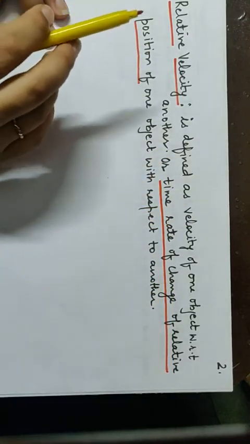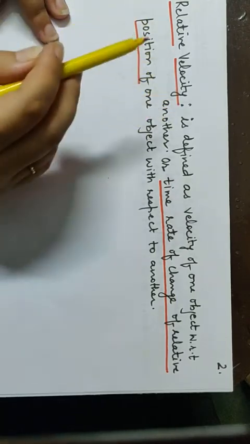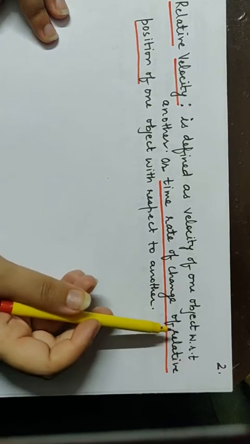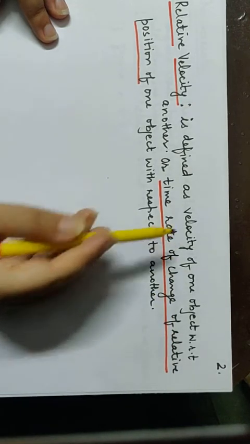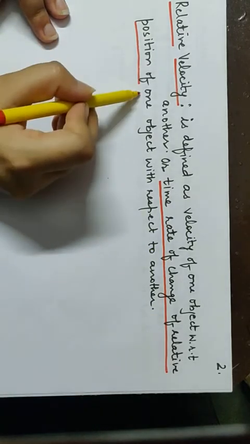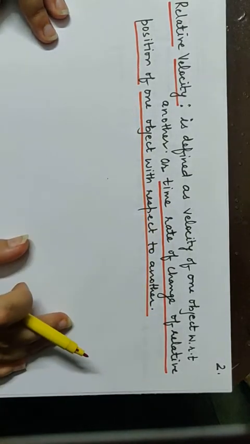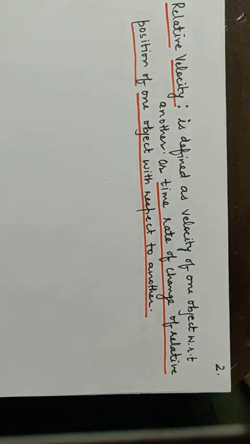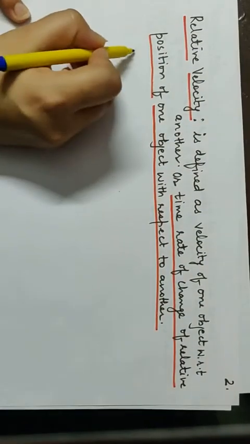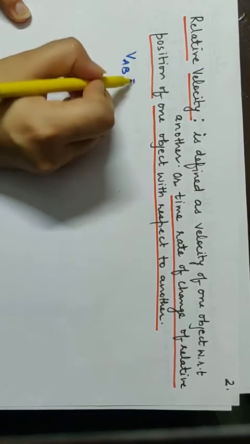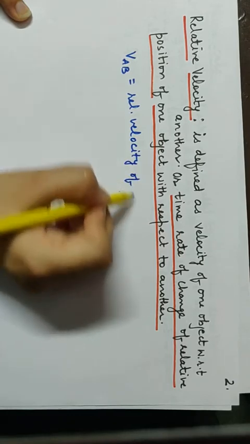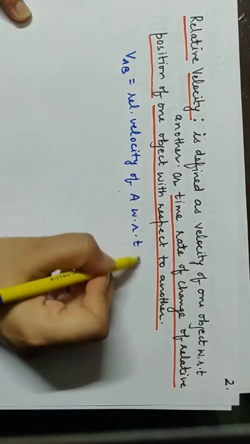Final position was 30, initial position was 20, change of position you took 30 minus 20, and time rate meaning divide by time. So time rate of change of relative position of one object with respect to another is termed as relative velocity. First of all, we learn about the symbols of relative velocity. How will we learn? If I need to write VAB, I'll call it relative velocity of A with respect to B.